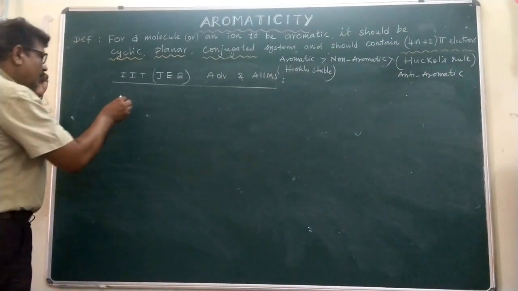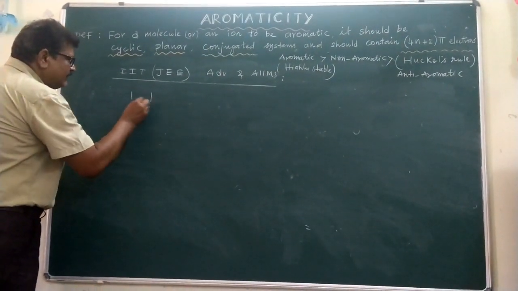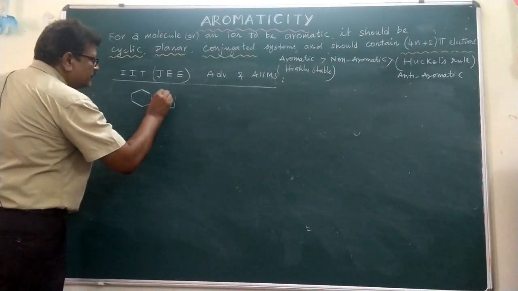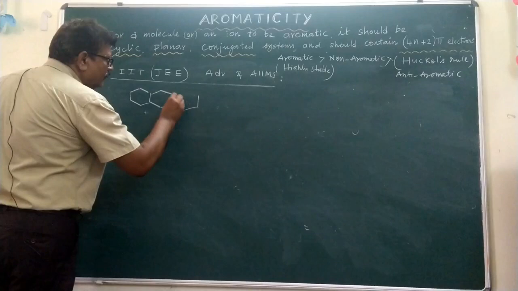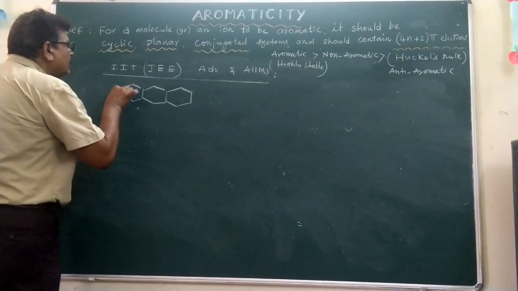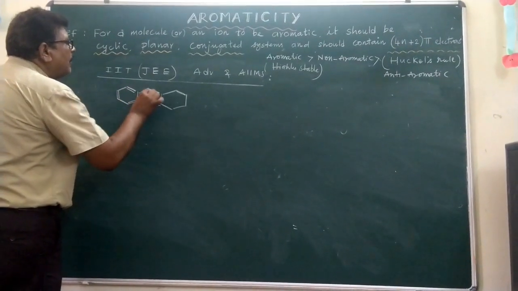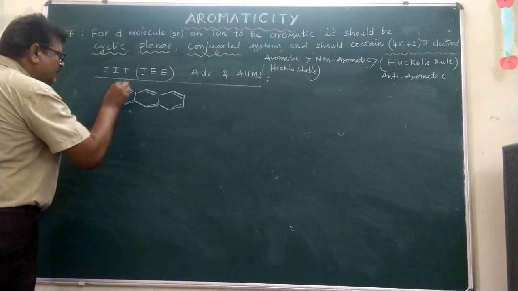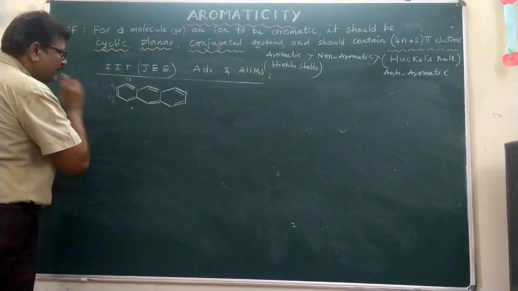Here you know that the anthracene structure exhibits 4 resonance structures. This is anthracene with these bonds. Let us mark C1, C2, C3.